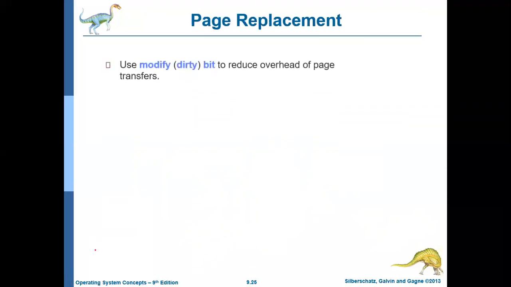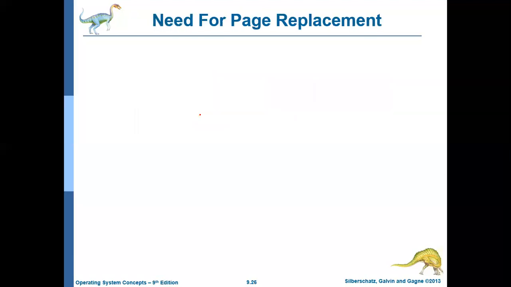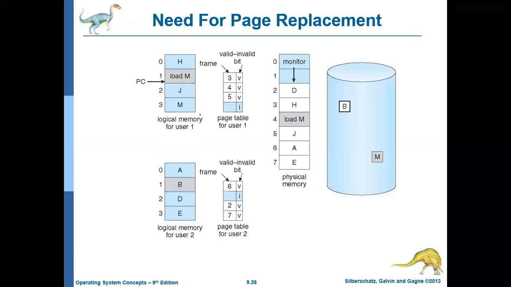Another important thing is that the page replacement algorithm uses an extra bit called the modify bit or dirty bit to reduce the overhead of page transfers. What does it mean? By this concept, only modified pages will be written back to the disk, not all pages. I will explain this better with this particular diagram.